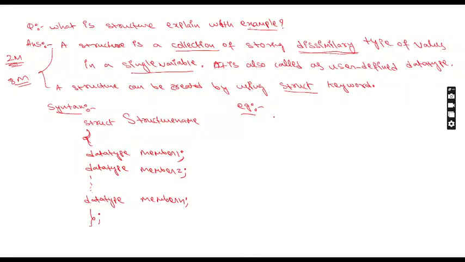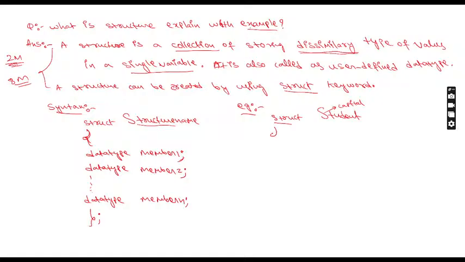Now, suppose what I'm writing here is struct. I want to create a student structure. Please try to remember here: struct is a keyword, so you should write it in small letters only. But when I'm giving the structure name, whatever I wrote in the syntax as structure name, it means you can write any name. I want to create a student structure, or an employee structure, person structure, car, whatever you want. You can write it. The first letter must be capital. This is an important thing you need to remember. When you are giving any name to the structure, the first letter must be capital. These are the rules we need to follow while constructing the structure.